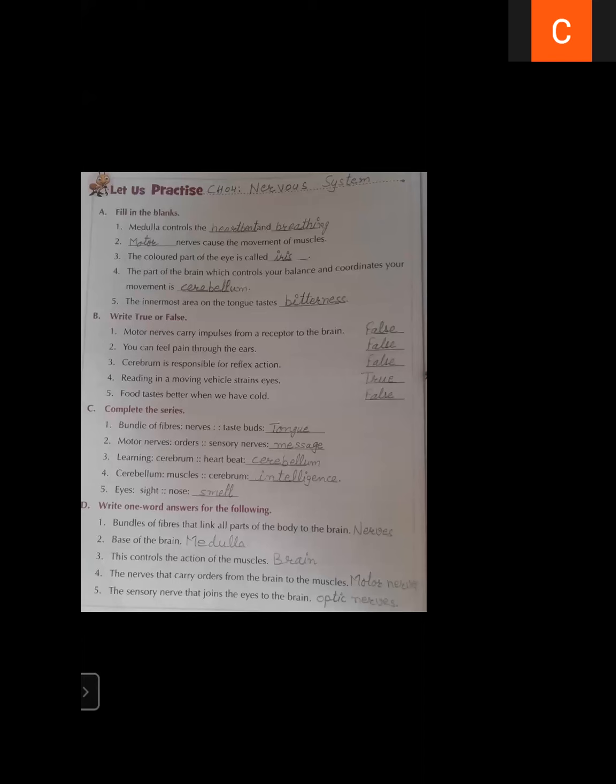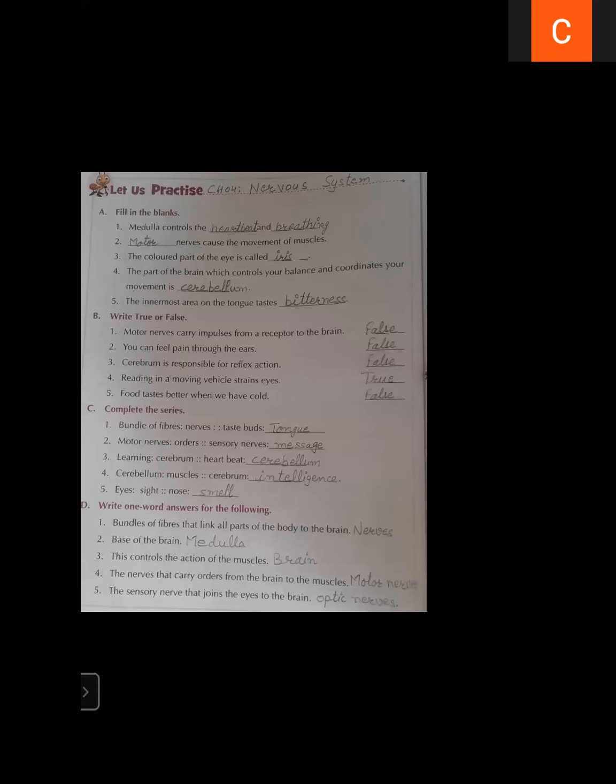Now the D part: write one word answer for the following. You have to give your answer in one word. Bundles of fibers that link all parts of the body to the brain. These are known as nerves. So you have to give your answer in one word.